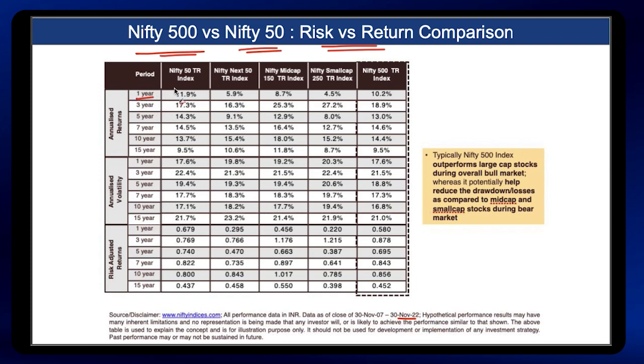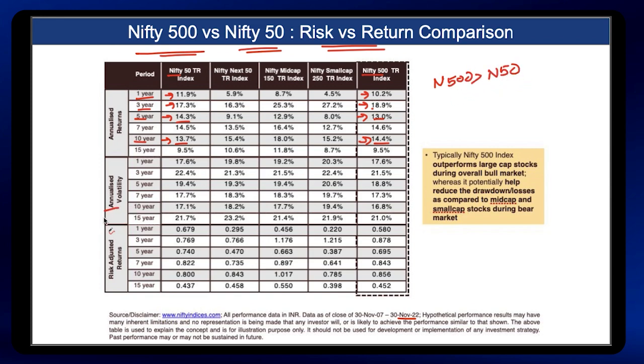If you look at the last 1 year, while Nifty 50 has generated a return of 11.9%, Nifty 500 return is 10.2%. In 3 years, Nifty 50 return is 17.3%, whereas Nifty 500 return is 18.9%. In 5 years, it is 14.3% for Nifty 50. Likewise, it is 13% for Nifty 500. Likewise, in 10 years, Nifty 50 has generated 13.7% return, whereas Nifty 500 return is slightly higher at 14.4%. So historically, in the last 10 years, Nifty 500 returns are slightly better than Nifty 50 returns.